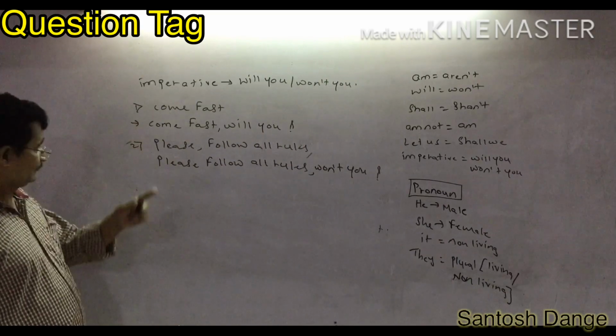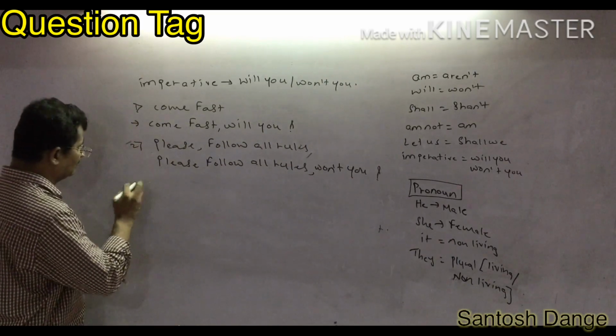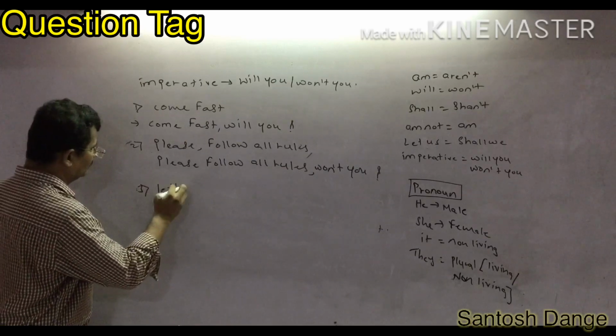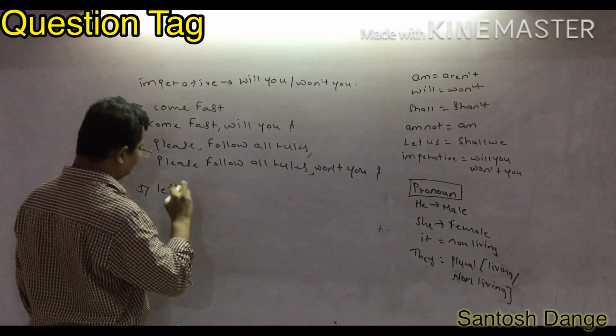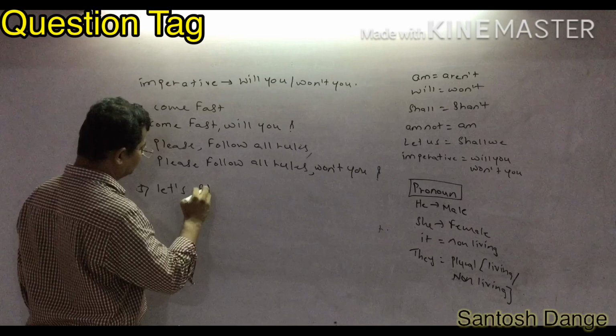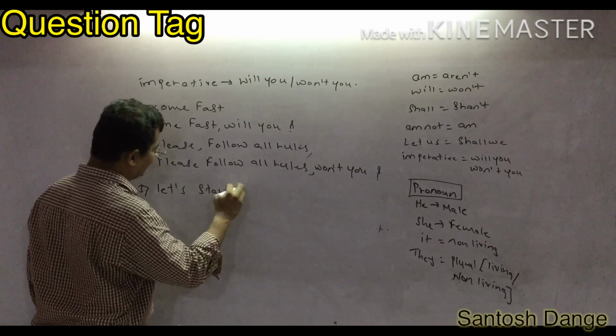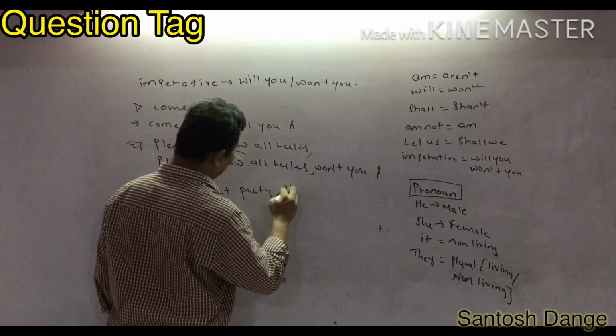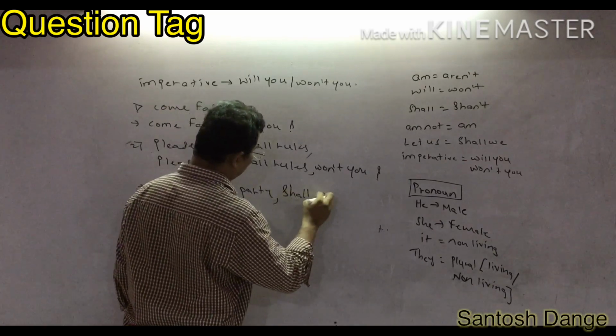And suppose they have given: let's start party. Let's start party. At that time you have to write shall, and you have to write we.